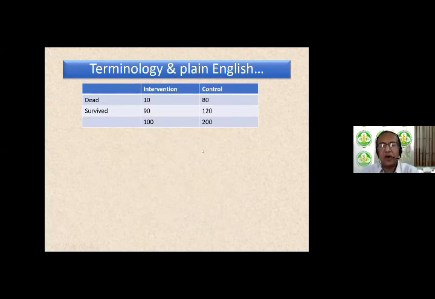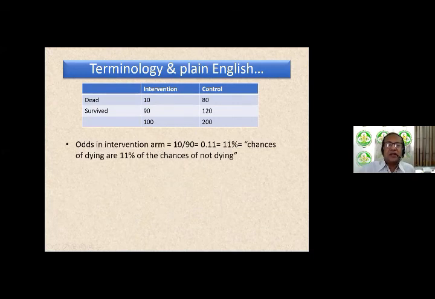Now let's talk about odds. The odds in the intervention arm is 10 by 90, the slice of the pizza by the rest of the pizza, which is 0.11. 0.11 is the same thing as 11%. So in simple English, it means the chances of dying are 11% of the chances of not dying.